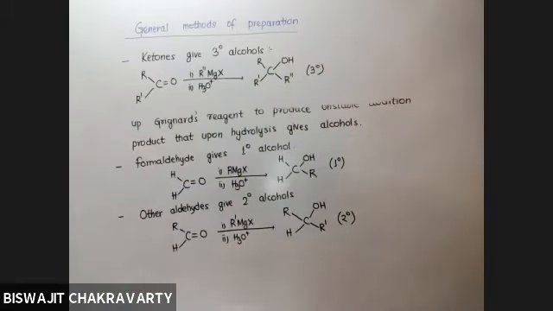Yes, sir. So it means that in the previous methods of preparation, you could prepare either 1 degree or 2 degree alcohols. 3 degree was not possible. But the advantage of the Grignard's reagent method is you can prepare all 3 types of alcohols, whether it be 1 degree, 2 degree, or 3 degree. Is it clear? Yes, sir.